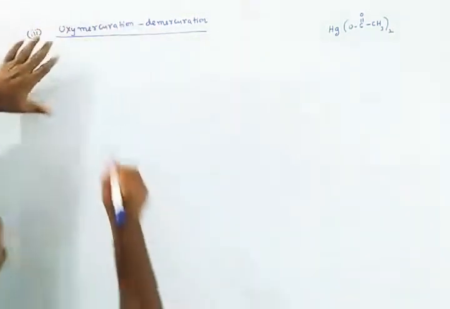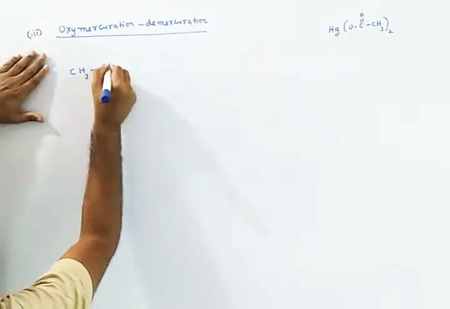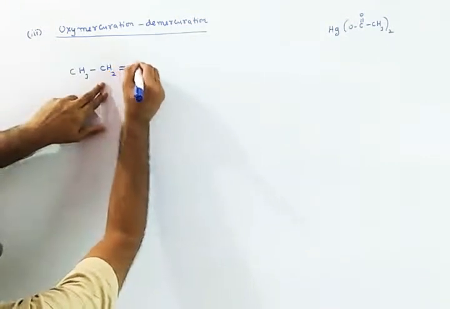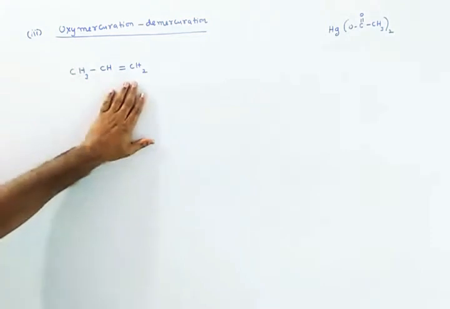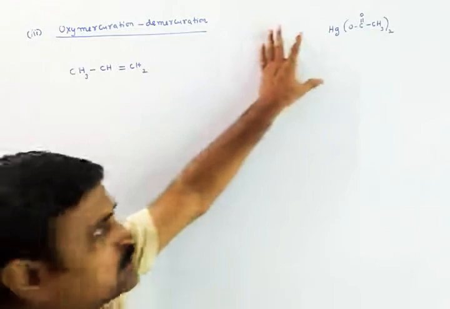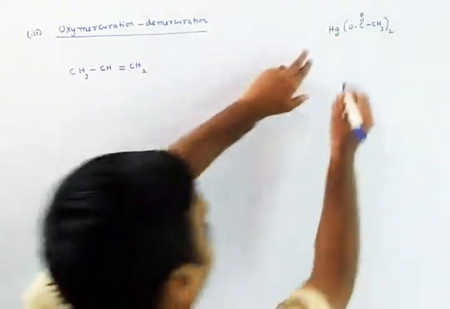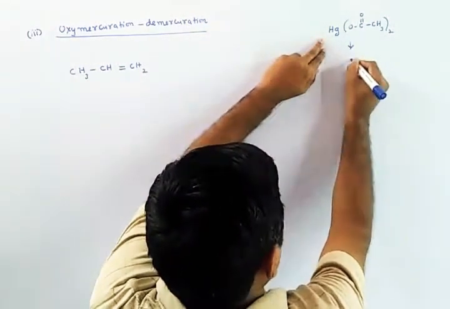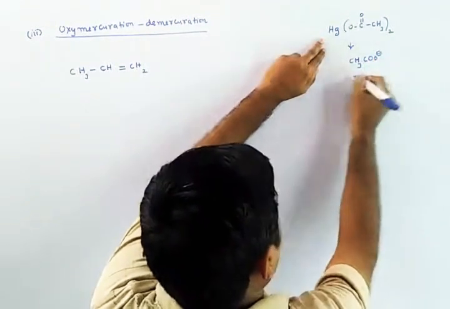And when this alkene, an unsymmetrical alkene like propene, CH3CH2CH double bond CH2, is taken, then the overall reaction follows Markovnikov rule only. In this, one part of this portion will become CH3COO minus, the acetate ion.